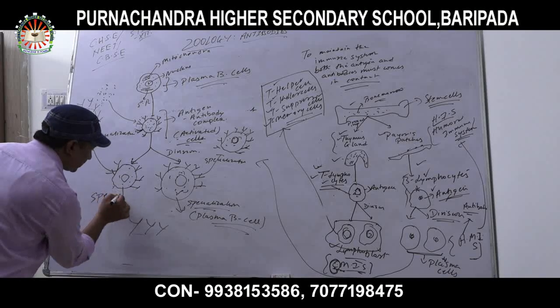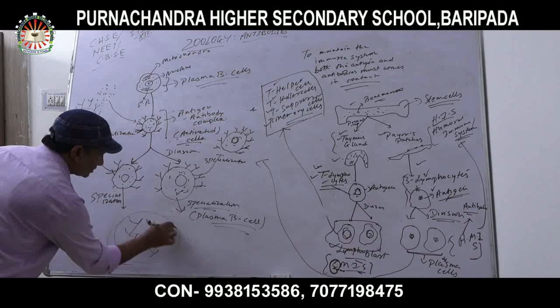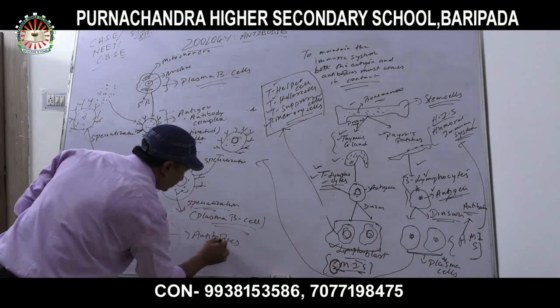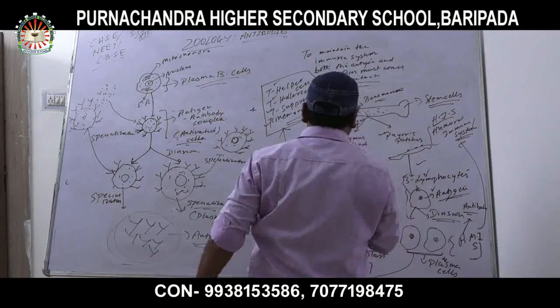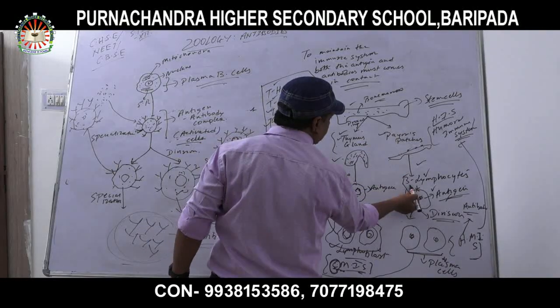Now they are depositing what? Antibodies. These are the antibodies. Okay.